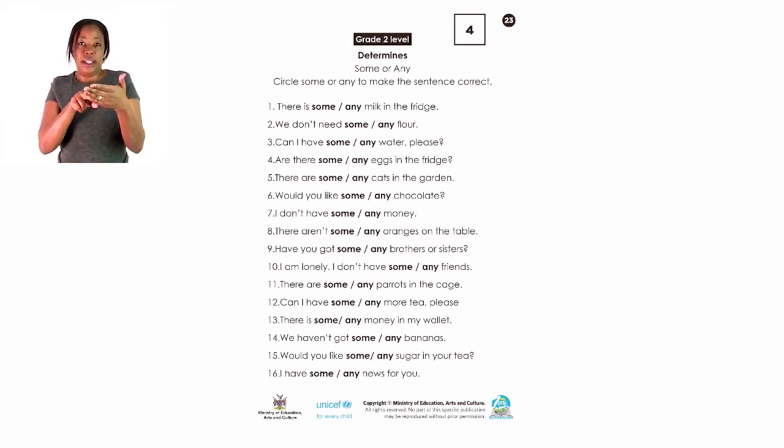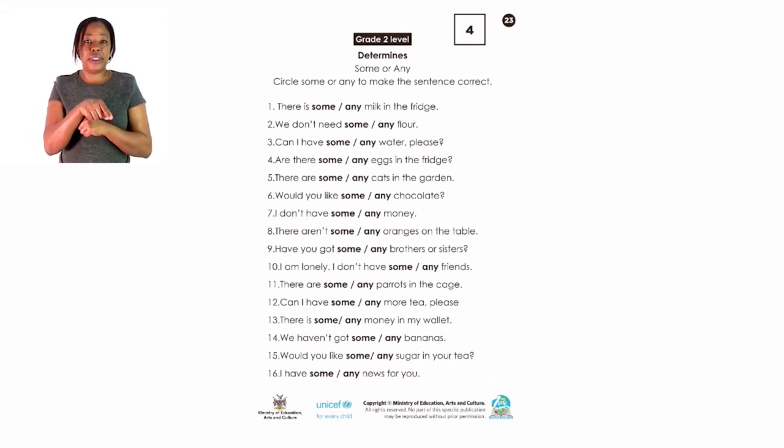There is some or any milk in the fridge. What do you think we should underline there? Which word? Is it some or any? Okay. I think we are going to underline some. There is some milk in the fridge. That is a positive statement.